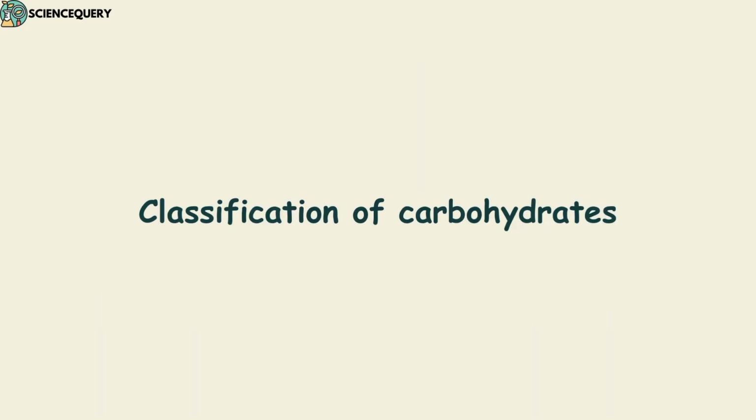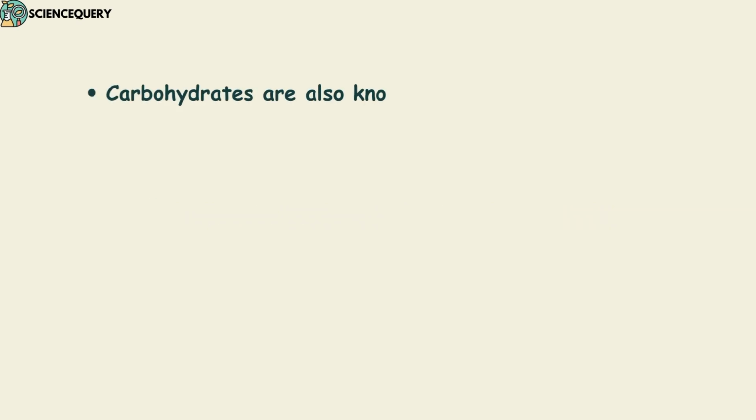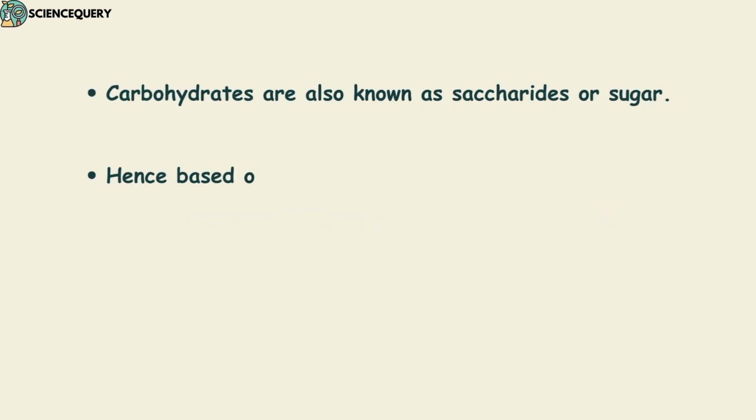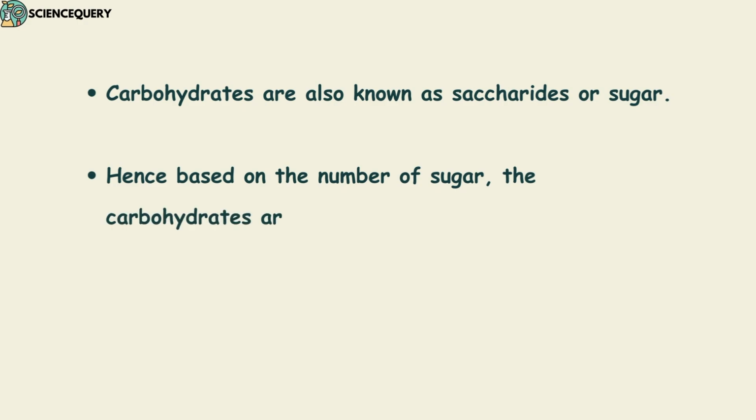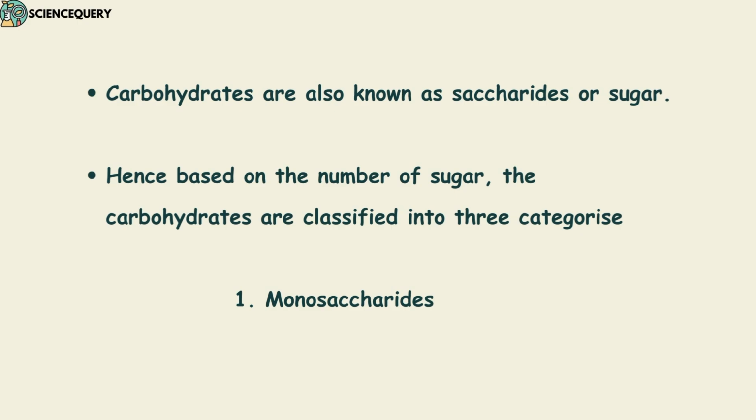Let us see the classification of carbohydrates. Carbohydrates are also known as saccharides or sugar. Hence, based on the number of sugar, the carbohydrates are classified into three categories: monosaccharides, oligosaccharides and polysaccharides. Now let us see the monosaccharides.